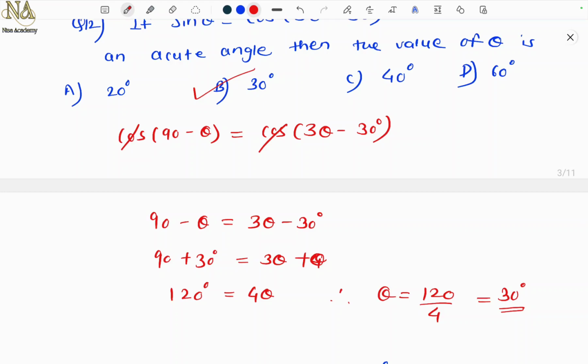Okay, this is how you have to find. So complementary angles, okay, very important they are. Okay, so next problem.